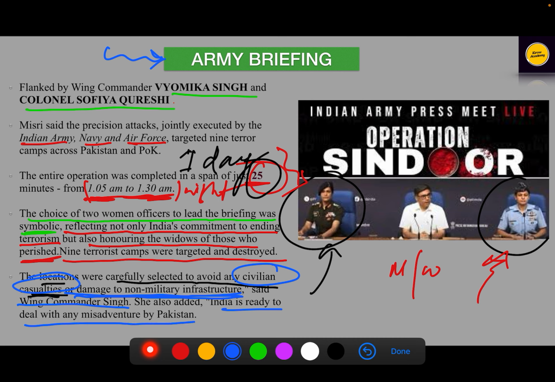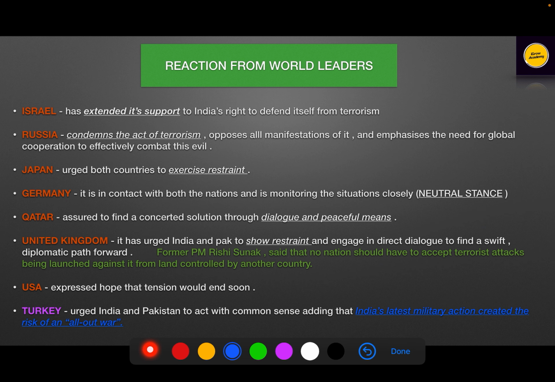She also said that if in the near future Pakistan tries to hinder our sovereignty or do any retaliatory attacks, we are ready for it, and we are very much ready for it. So, what was the reaction from the world leaders when this operation was successfully conducted?